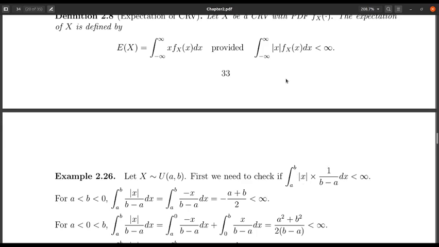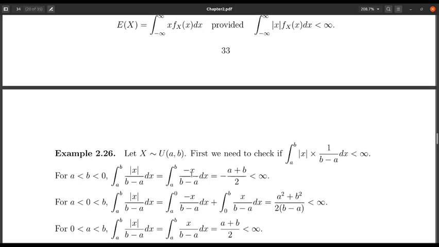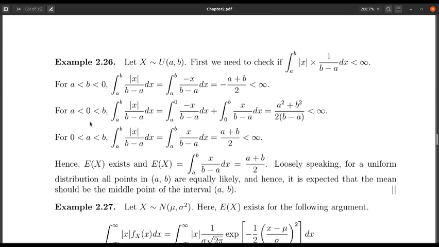The integration from minus infinity to plus infinity becomes the integration from a to b, because outside the interval (a, b) the density function is 0, and inside the interval the probability density function is 1 by b minus a. Let us first check whether this integration converges or is finite. This one is fairly simple; we just need to think of different cases.